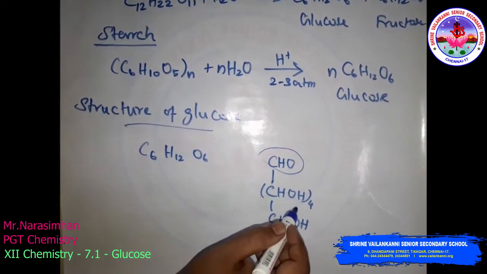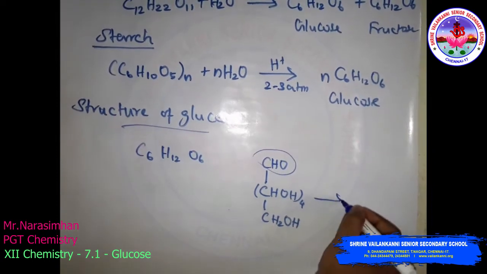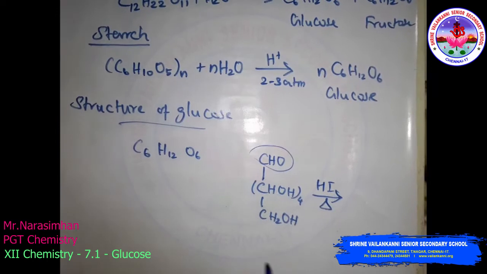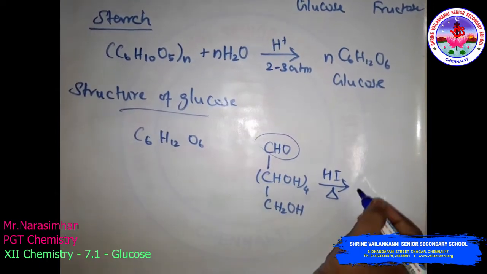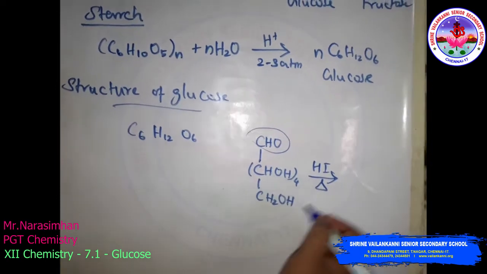Suppose glucose is treated with hydrogen iodide on heating. What product is obtained? N-hexane, which has 6 carbon atoms.